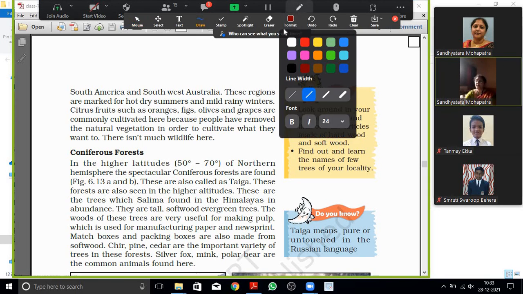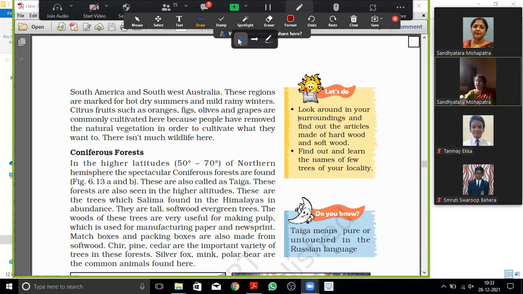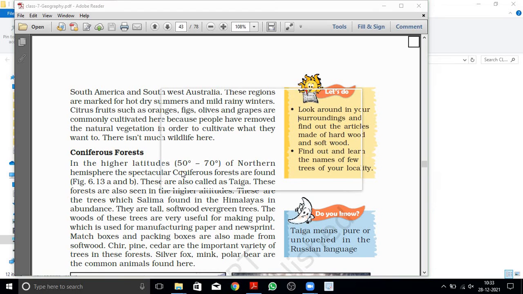Just look at the pointer. Is the pointer's spotlight visible? Taiga. These are called taiga, and it is found in the higher latitudes. That means towards the poles.